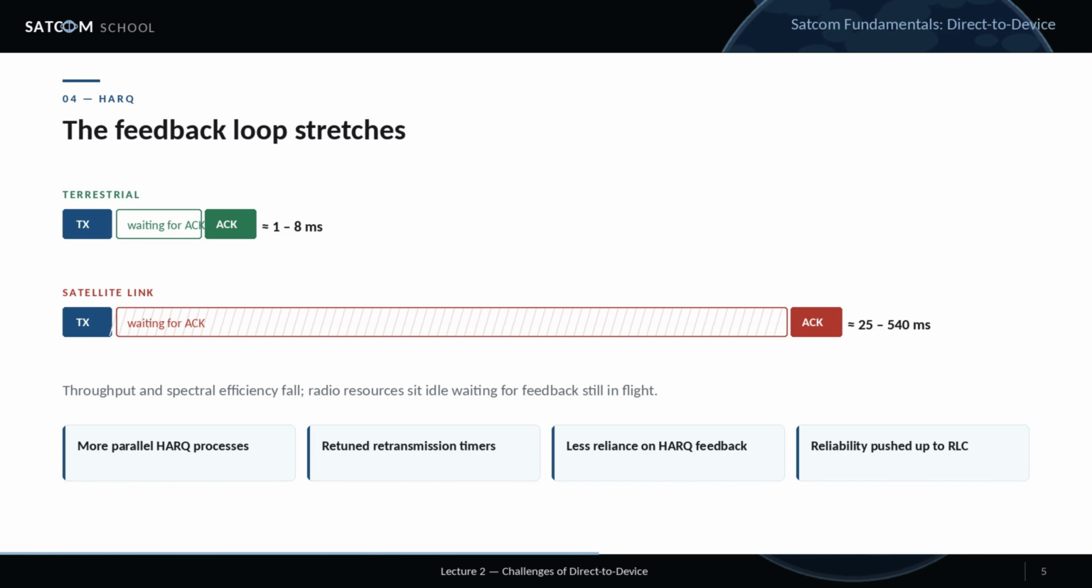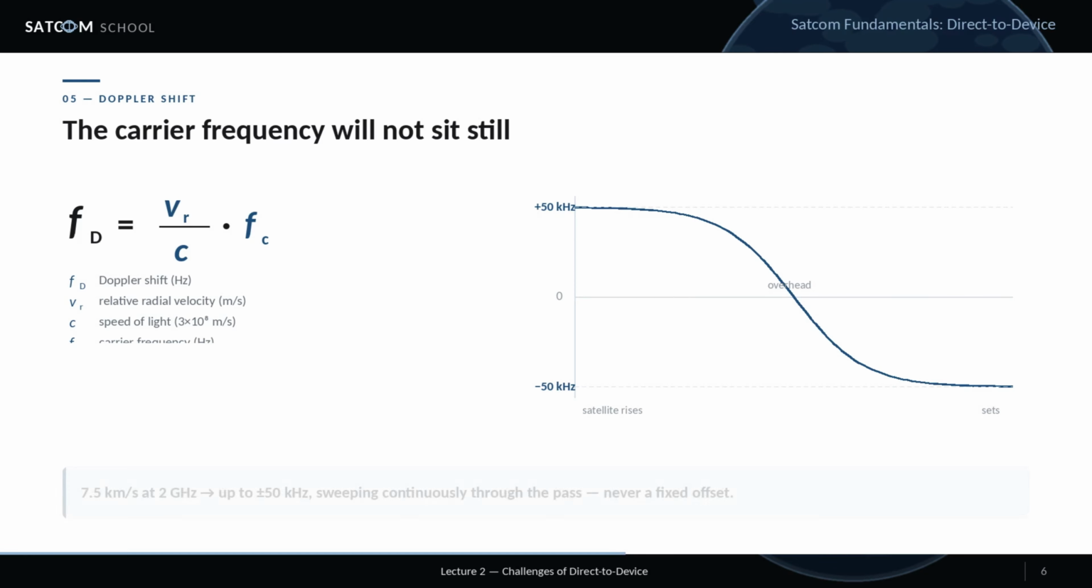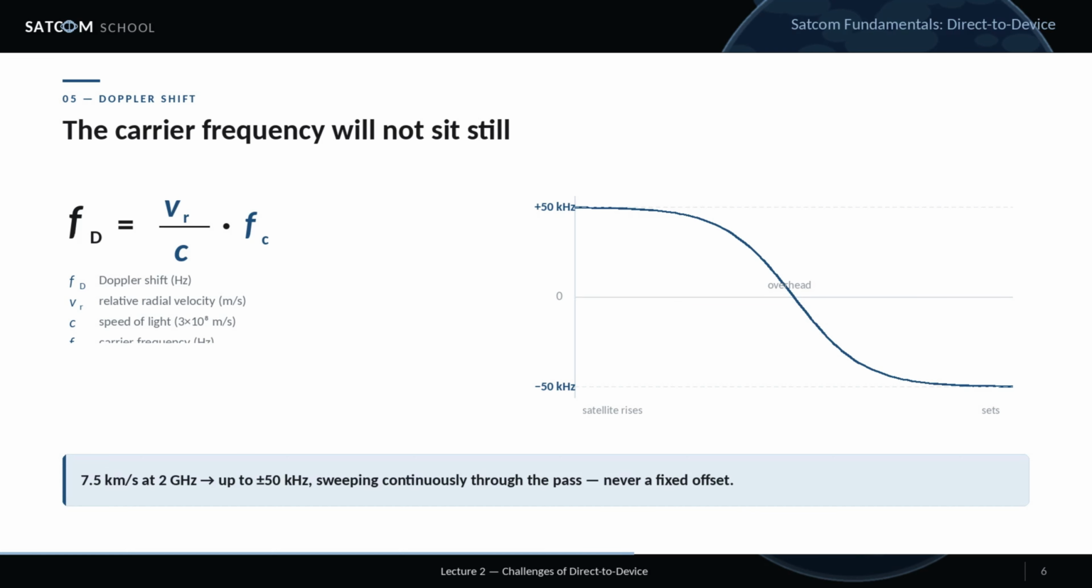Now the frequency domain. A satellite closes on you and then recedes at 7.5 kilometers per second, so the carrier frequency shifts continuously. Doppler shift equals radial velocity over the speed of light, multiplied by carrier frequency. At 2 GHz, that gives a maximum shift on the order of 50 kHz, far beyond anything a terrestrial receiver expects. And it is not a fixed offset. It sweeps through the entire pass. Uncompensated, it prevents synchronization, corrupts channel estimation, and wrecks initial access.